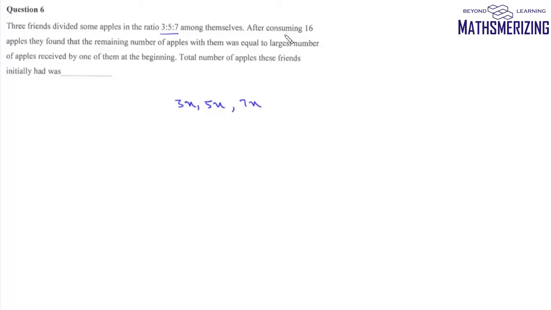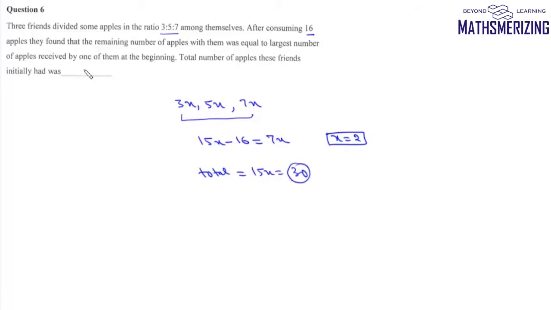So total number of apples will be simply 15x, and after consuming 16, it will be 15x minus 16, and it will be equal to the largest number, which is simply 7x. Now 15 minus 7 is simply 8. So 8x is 16, so value of x is simply 2. So total number of apples in the beginning was simply 15x, and that is 30. So answer to this question is simply 30.